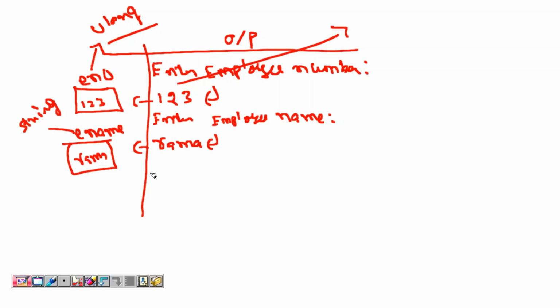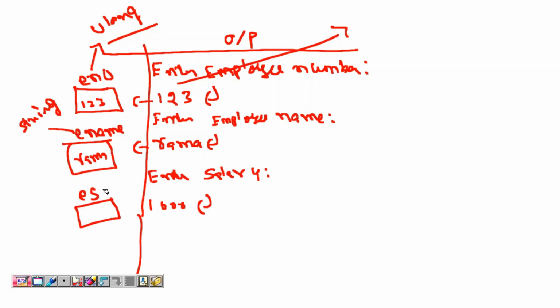String. Next, enter salary. Suppose the user entered 1,000 rupees only. That salary you are storing into a variable called ESAL. ESAL can be what type? Let's say double.